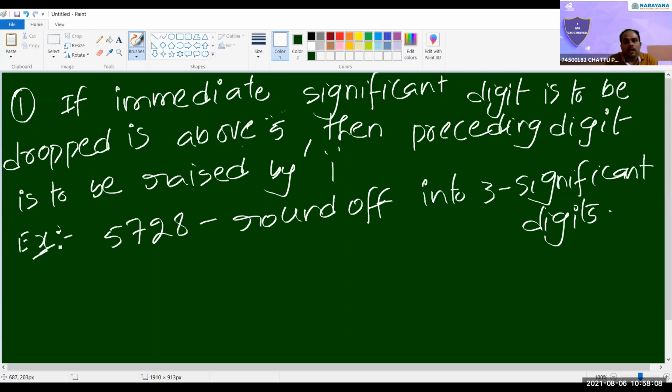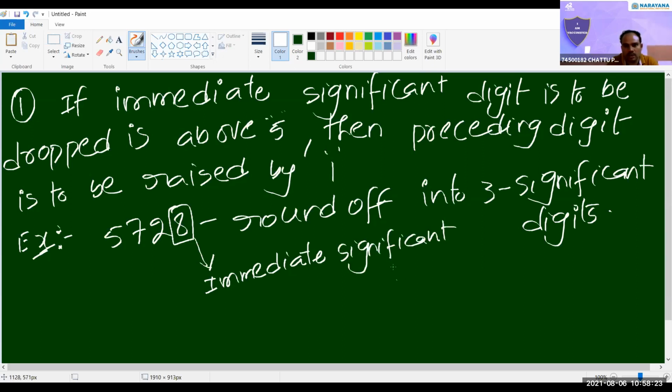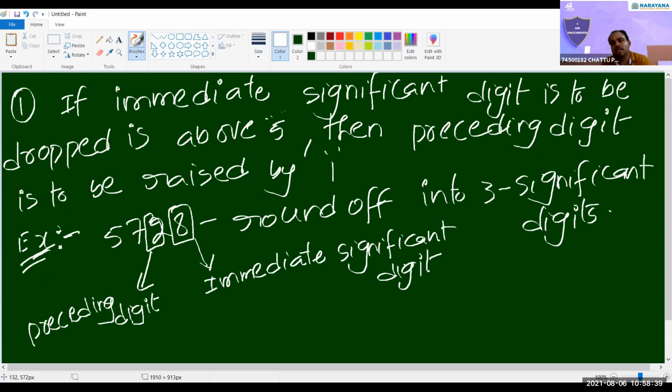If immediate significant digit is to be dropped, here you should know what is immediate. It is the immediate significant digit, and it is the preceding digit. 8 is the immediate significant digit.